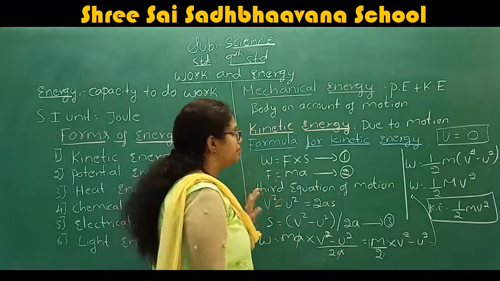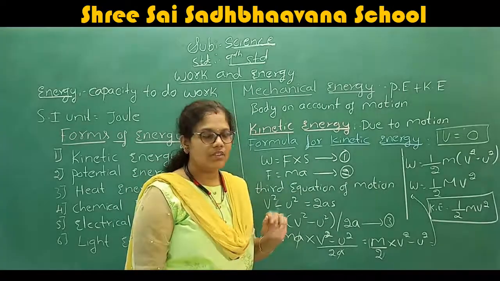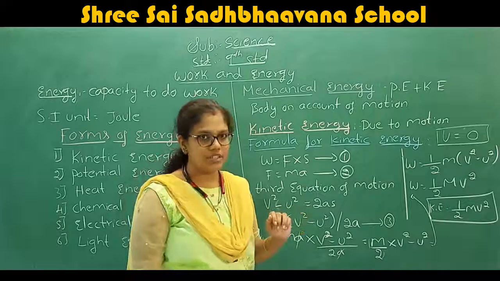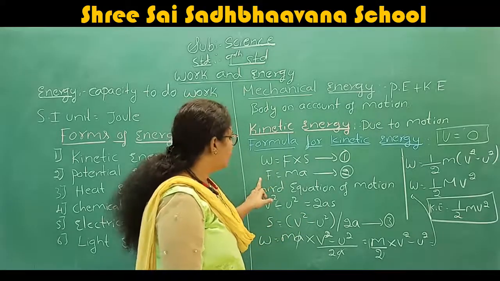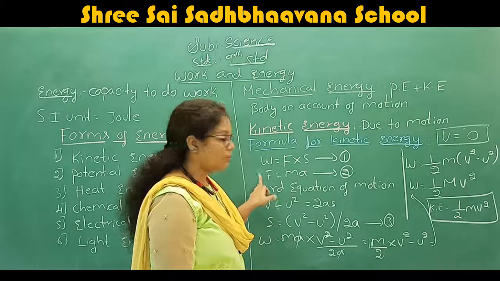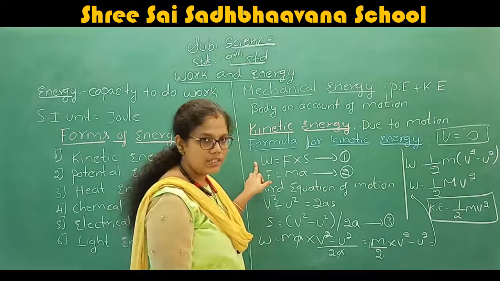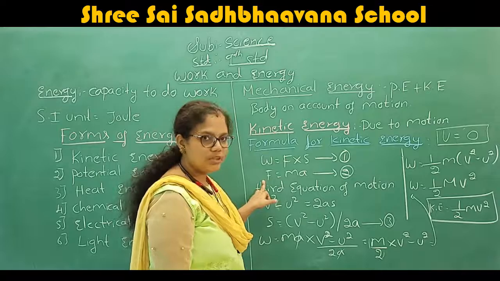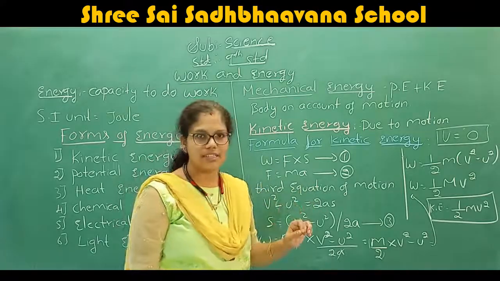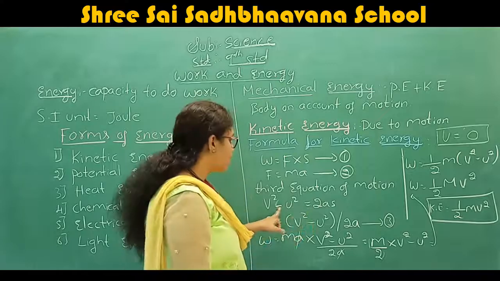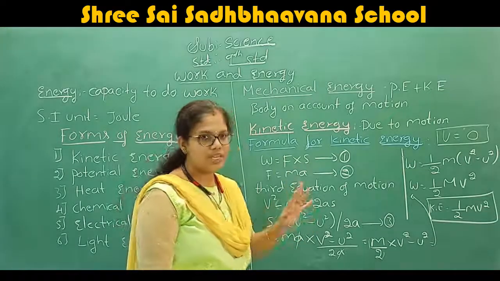One more time I will tell what we did in this derivation. First we take the work equation as equation number 1, force equation as equation number 2. Then we take the third equation of motion, v square minus u square is equal to 2as.